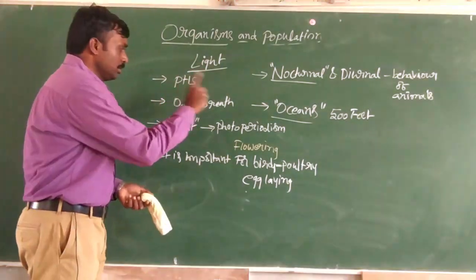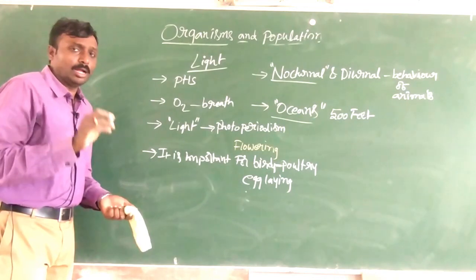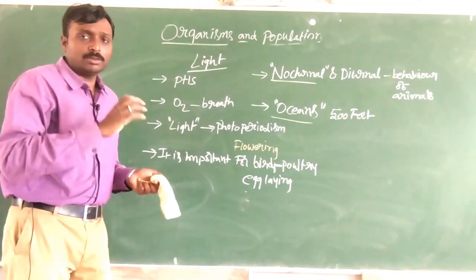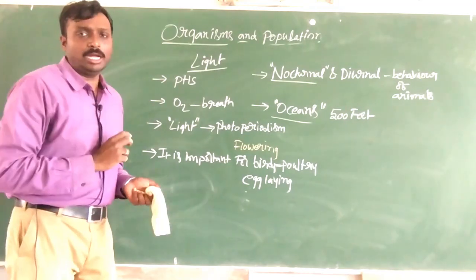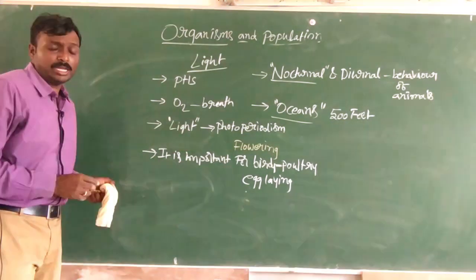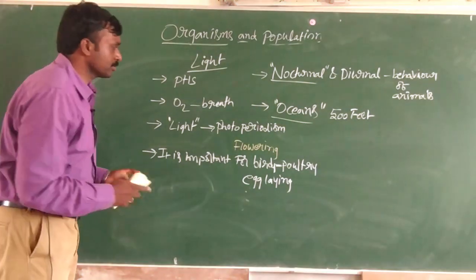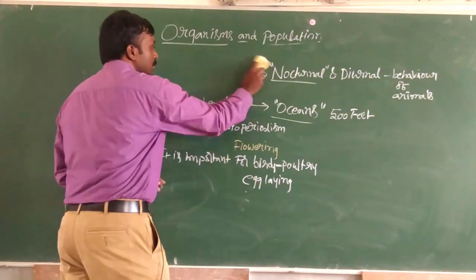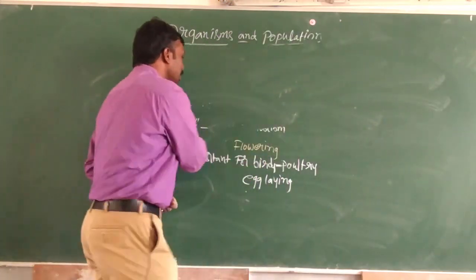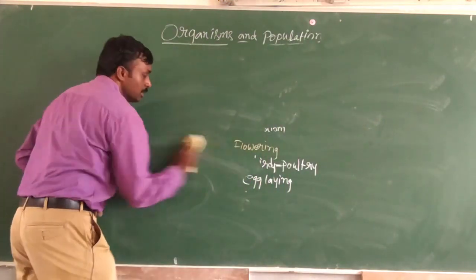So this is a small account of light: how the light is going to influence the organisms, and how interactions are happening with light. Then moving on to the last abiotic factor, that is soil.